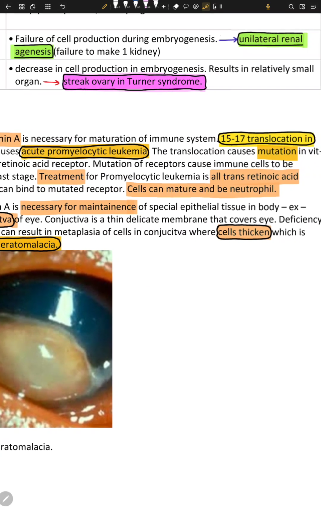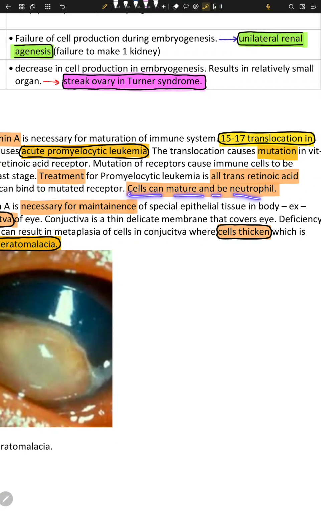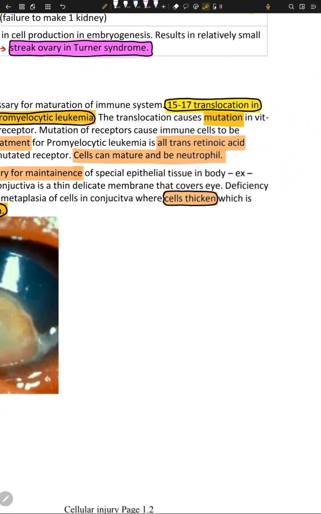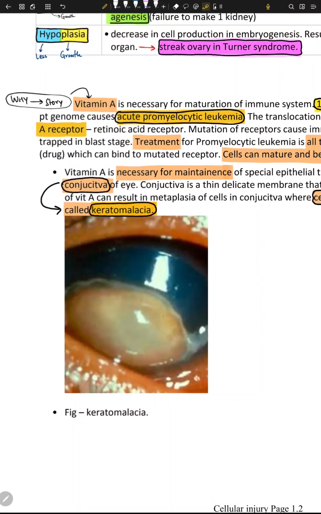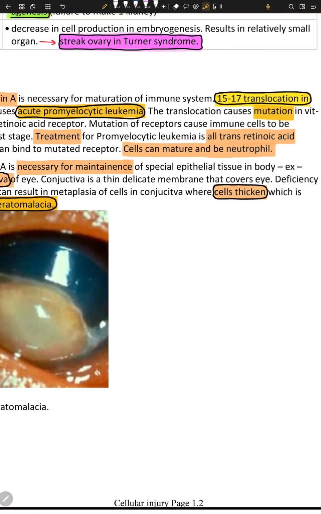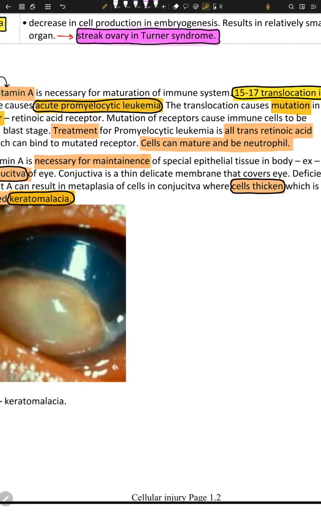Okay, so cells can mature and now become neutrophils, right? So we need vitamin A for maturation of neutrophils. That's very important. Another story of vitamin A is that vitamin A is necessary for the maintenance of special epithelial tissue of the body.